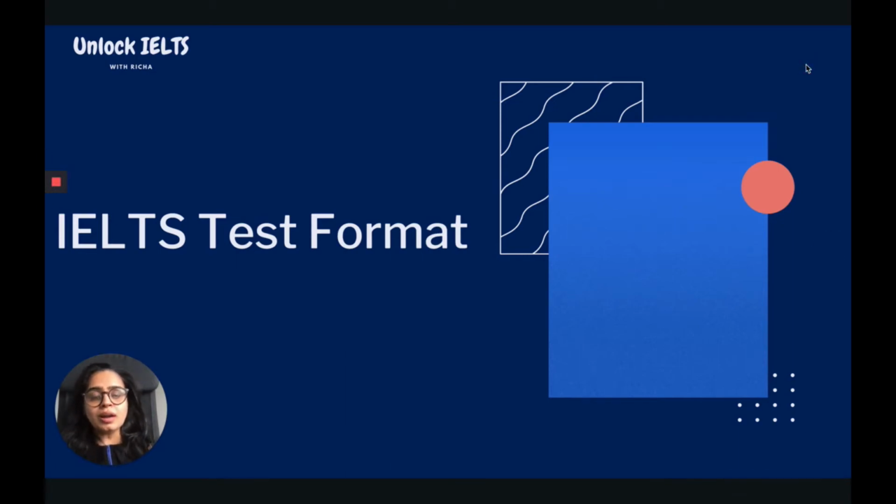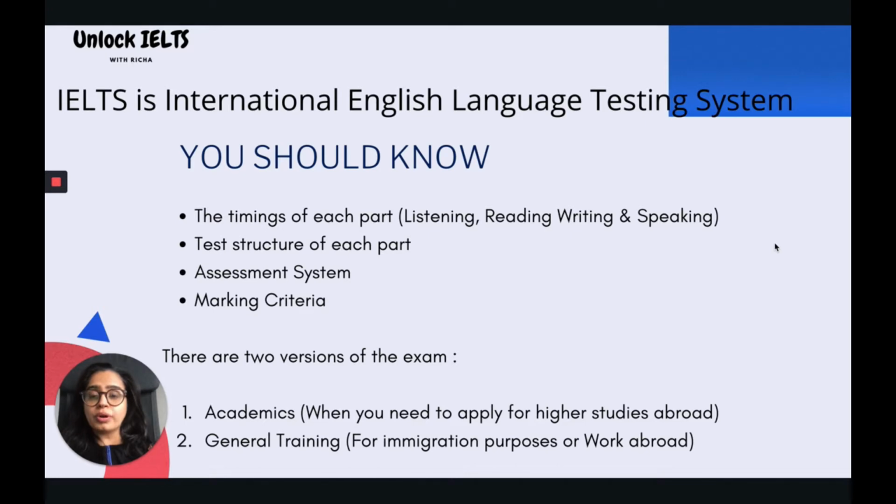And those who are listening to me for the first time, let me introduce myself. I ended up scoring 8.5, 9, 7.5, 7.5 in my IELTS General Training exam. And today, through this video, I'll be talking about the basic test format of the IELTS exam. IELTS stands for International English Language Testing System.